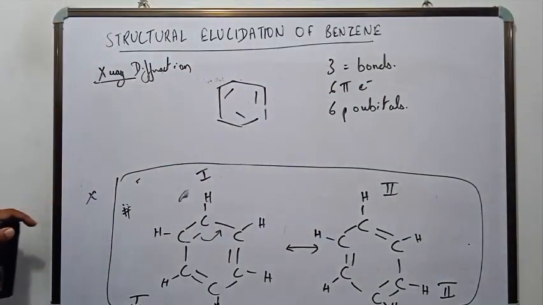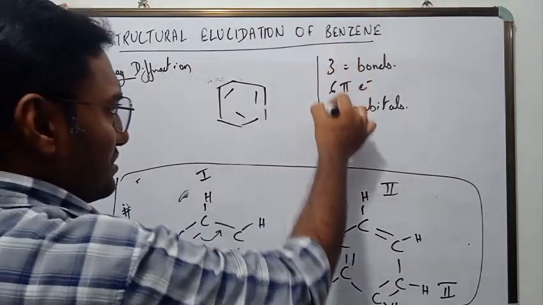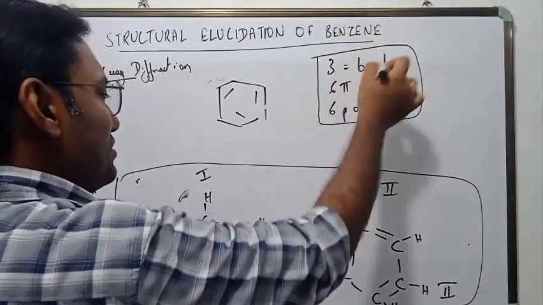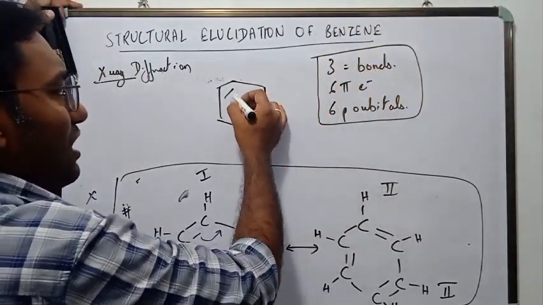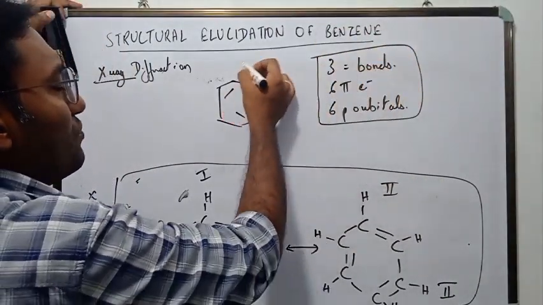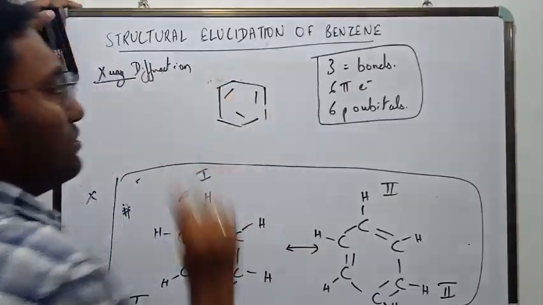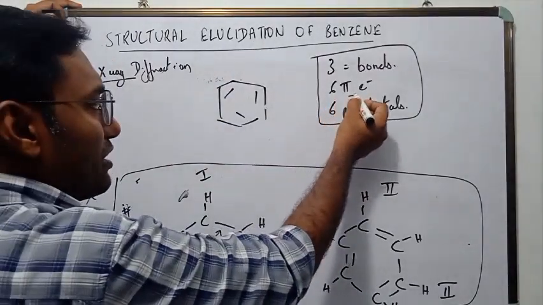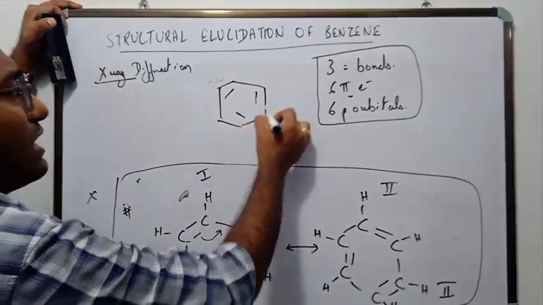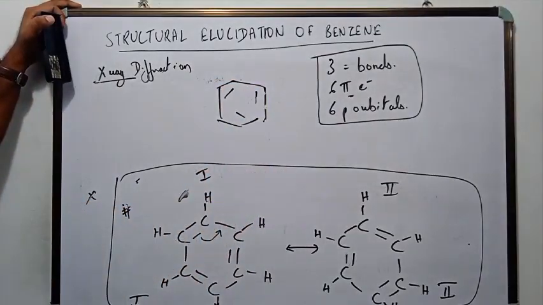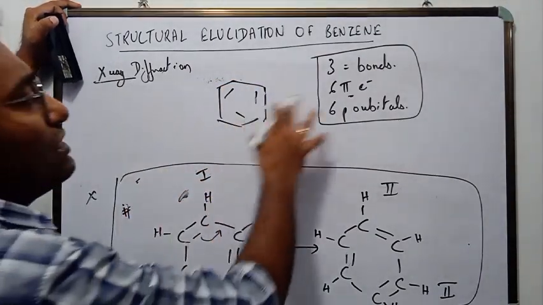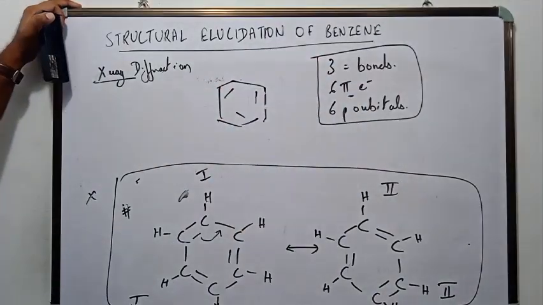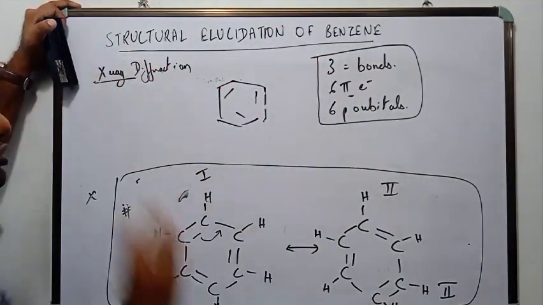These are actually shared by the 6 carbon atoms equally. That is, 6 pi electrons are shared by 6 carbon atoms equally, and each carbon atom has an equal share of the 6 pi electrons. That is what the X-ray diffraction method showed us.